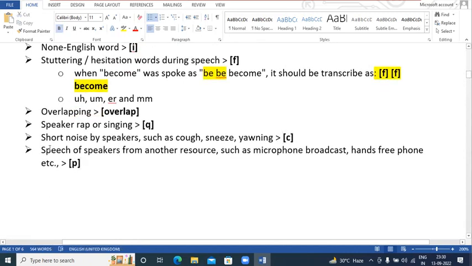Next, speech of speakers from another source. Sometimes you may hear some broadcasting voice, from a television, from a microphone or hands-free, something like that. If you hear any such voice, that voice doesn't need to be transcribed, just put the P tag there.